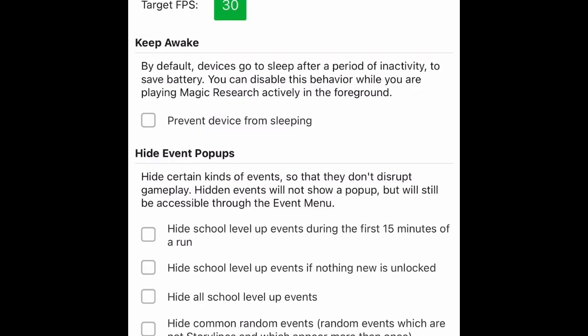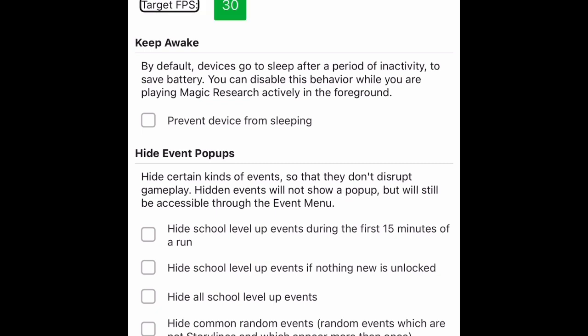Options. Tab. About. Tab. 30. Combo box. Target FPS. 30. You may set your target FPS here. Higher FPS will make the game smoother, but it could affect battery power and CPU usage. Oh, okay. FPS, frames per second. Performance. You may set your target FPS here. Higher FPS will make the game smoother, but it could affect battery power and CPU usage. I'm not worried about that. My phone's fast.